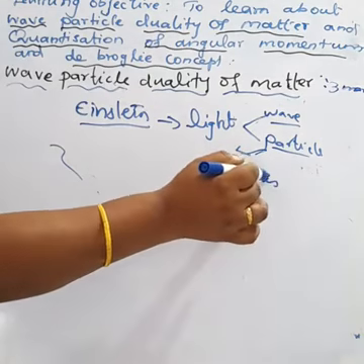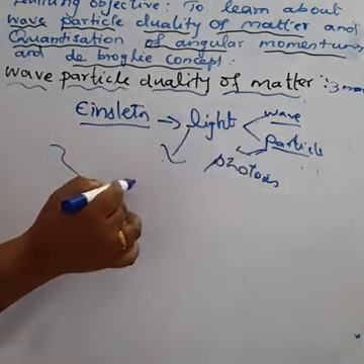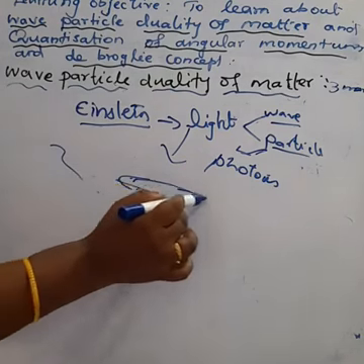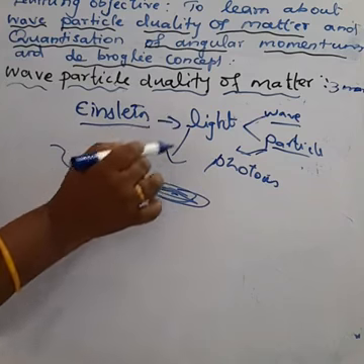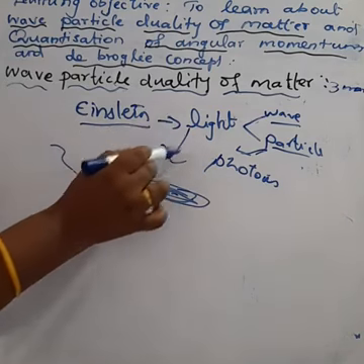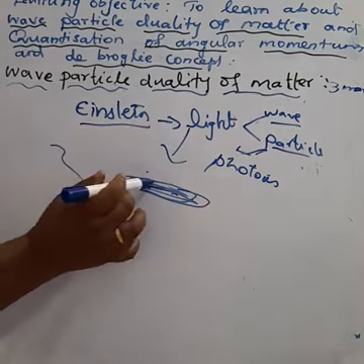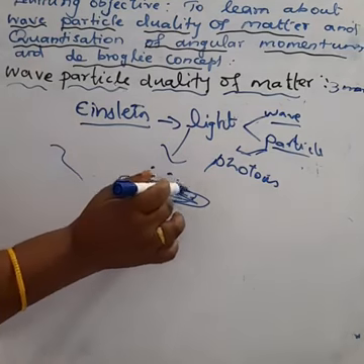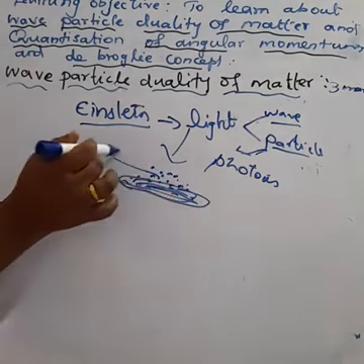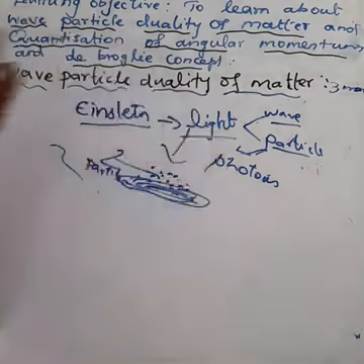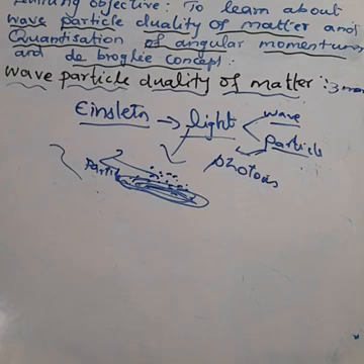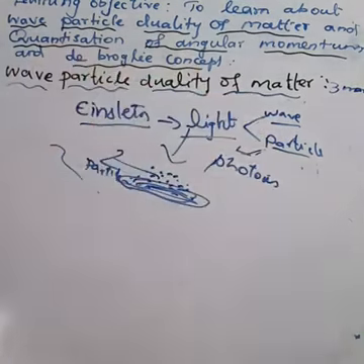When you strike light on a metal or any metallic objects, we can measure the particle nature of light. So this concept Albert Einstein proposed: light has wave character and particle character.